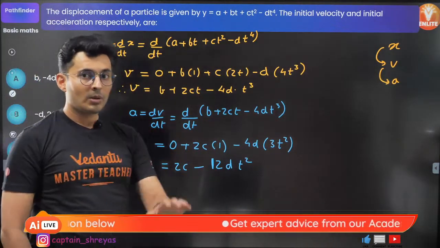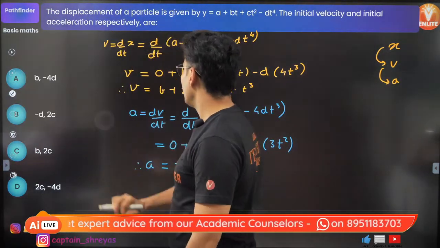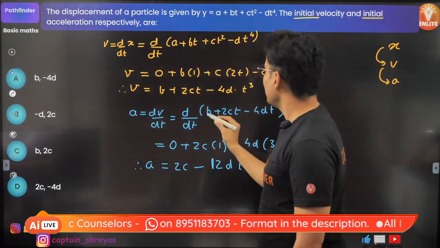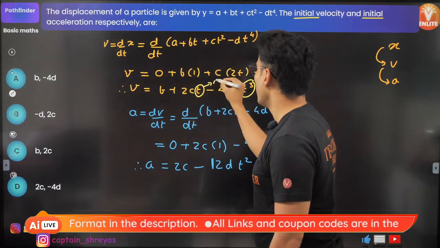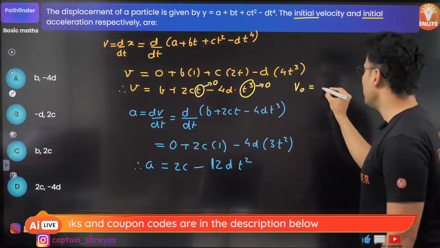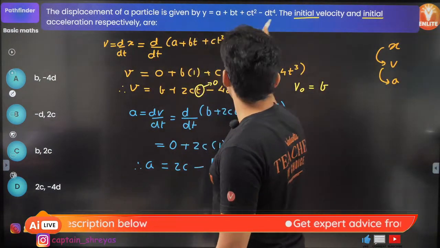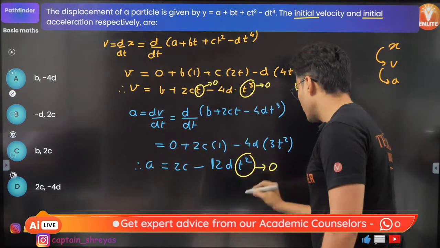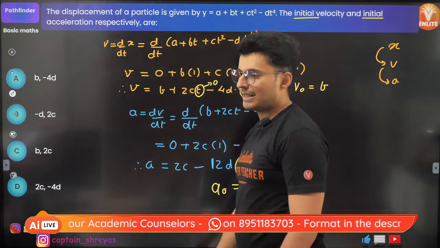That's your acceleration. But that's not what is asked. Read the question carefully. You will realize what is asked. The initial values are asked. Initial means the value of time, you are going to put it as 0. So what will be initial velocity when you put this as 0? Only b will remain, correct? Similarly, when you put the value of time as 0 for acceleration, there is only time over here, so put time as 0. So initial acceleration will just become 2 times c. That's it. That's the answer.